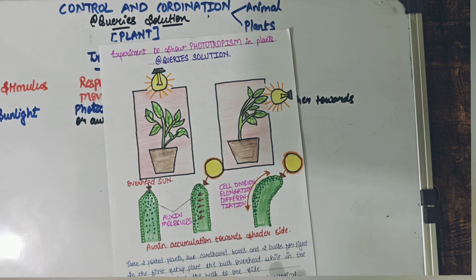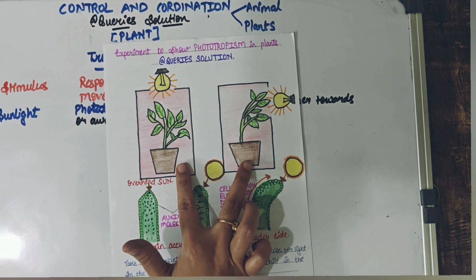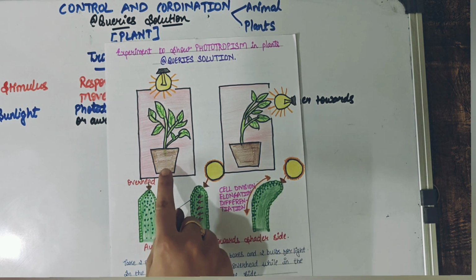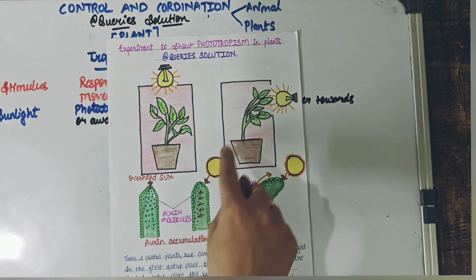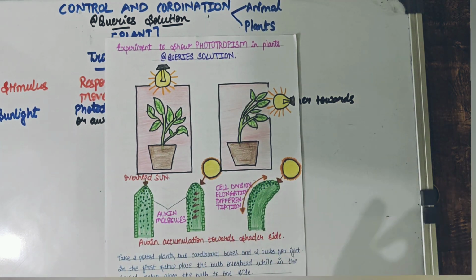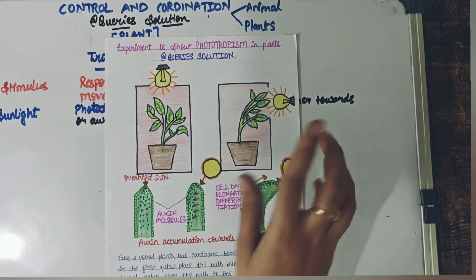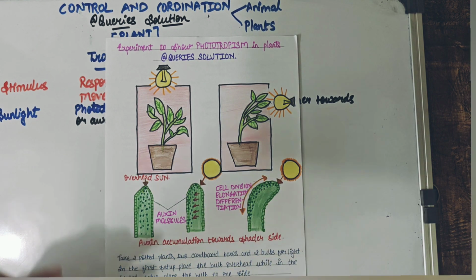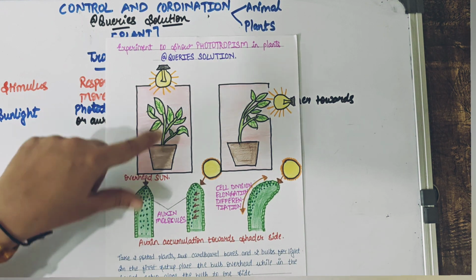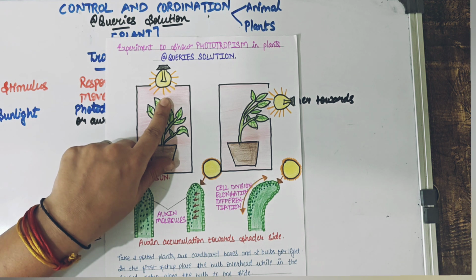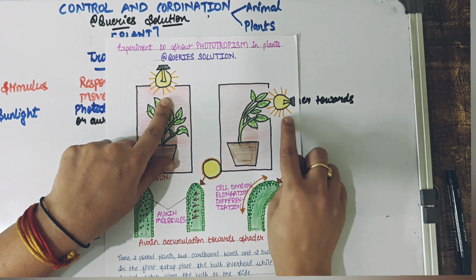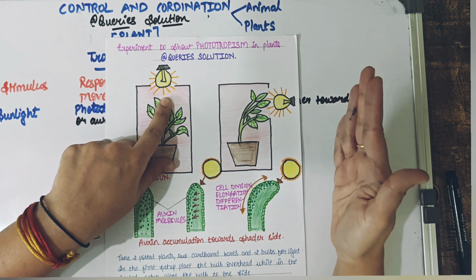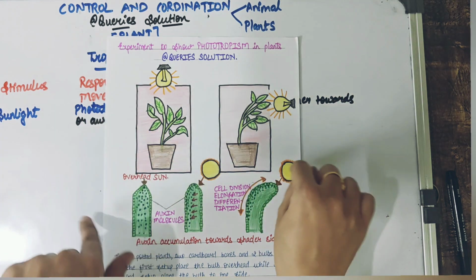All right. So in this photo that you can see on the top part, what is this basically? So we have used 2 potted plants, right? As you can see, we have put them in some box jars where there is only one source of light that is coming. So what are you able to see over here? In the case A that we see, the source of light is only coming from the top part, right? And in case B, what is happening? The source of light is coming from side angle.